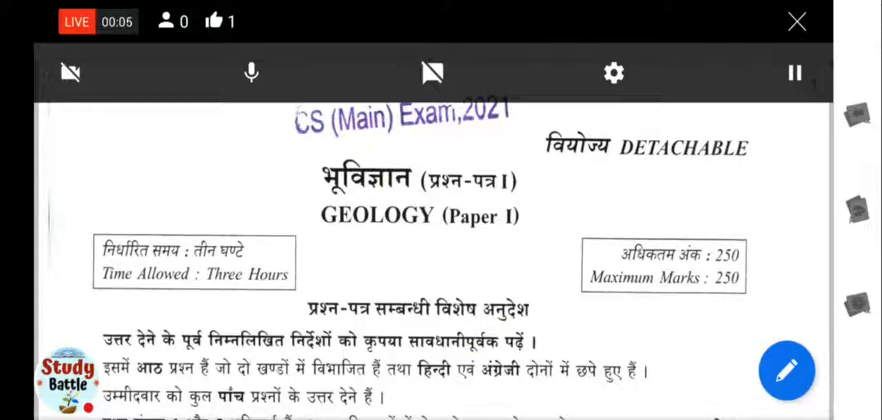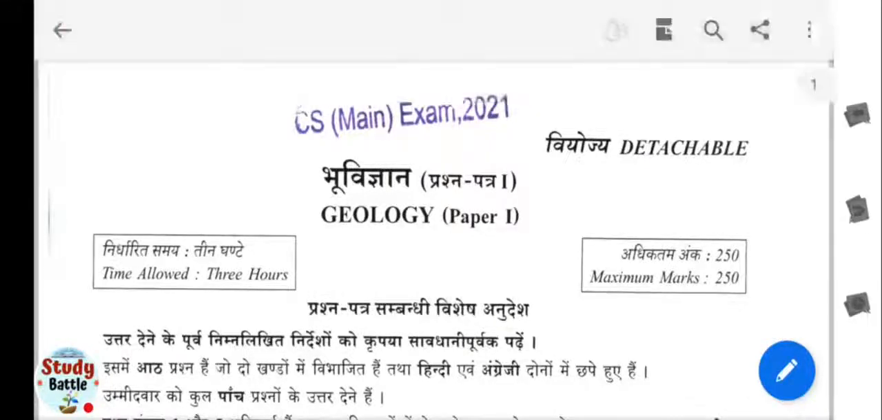Again in Study Battle. So in this session we will discuss the Civil Services Mains 2021 Geology optional Paper 1, what type of questions were asked and which type of questions will be there. Okay, so let's start our discussion.